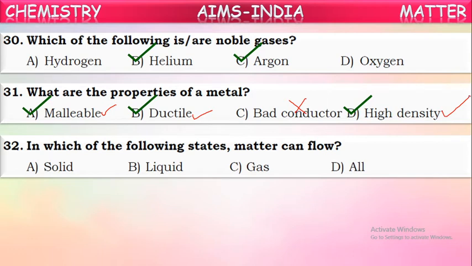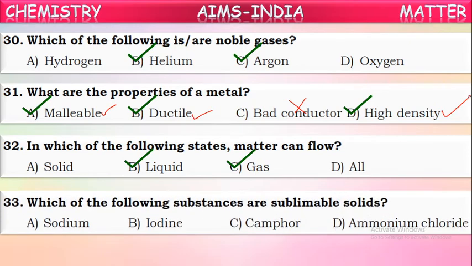Of the two, liquids can flow only in one direction, that is from higher altitudes to lower altitudes, always. But gases can flow in all directions because they don't have any restrictions. There are no molecular attractions between the molecules, so they can move in any direction. Gases can flow in any direction, but liquids will flow from higher to lower altitudes. Anyhow, liquids and gases can flow.